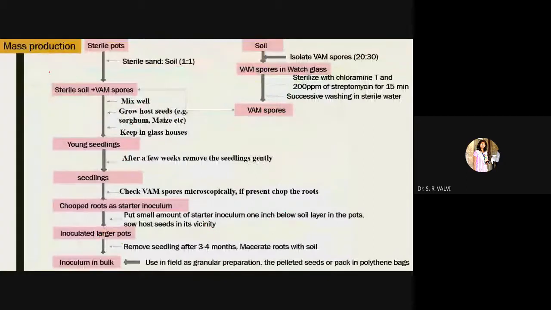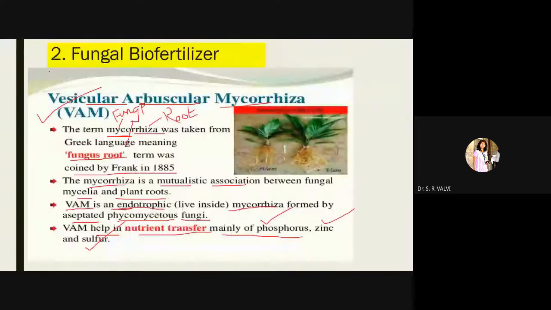Now, how are you going to produce or multiply the VAM, vesicular arbuscular mycorrhiza? Let me tell you again. Here I have given you one image where you can see this VAM, particularly associated with the roots, right? It's a root fungus. Here this vesicle-like structure is present inner to the cortical cells, and the fungus resides over here.